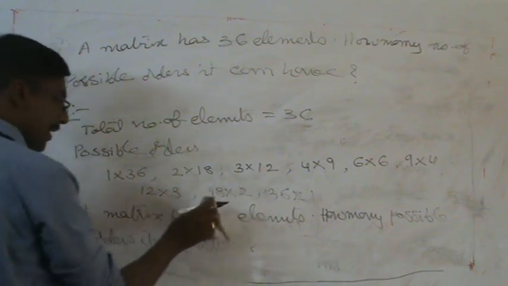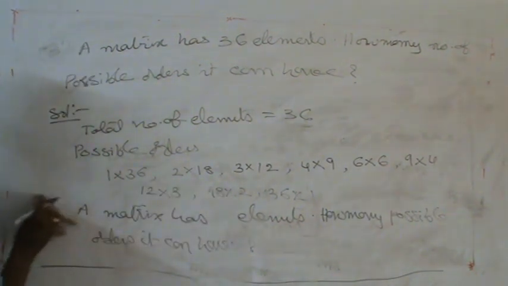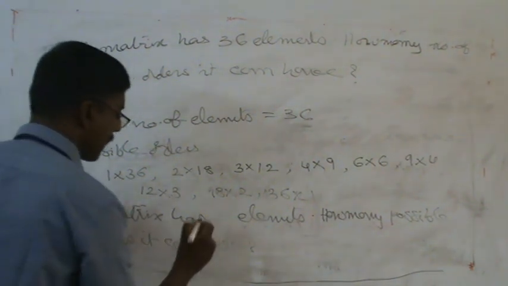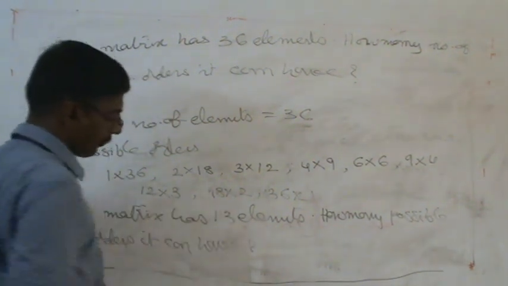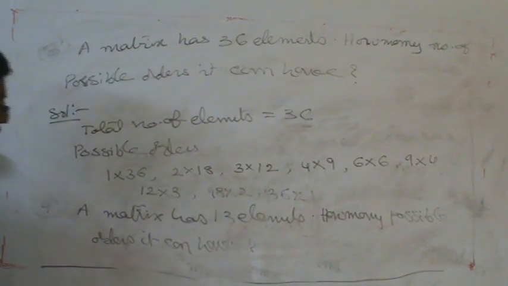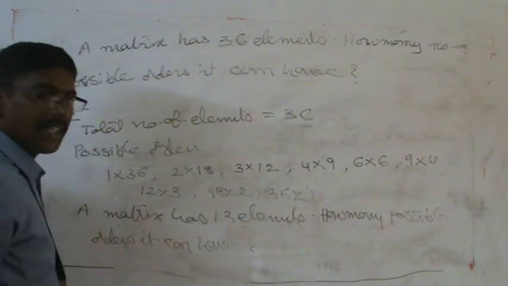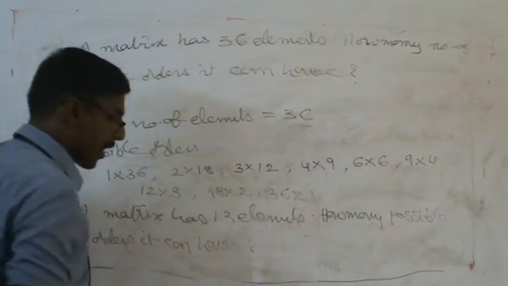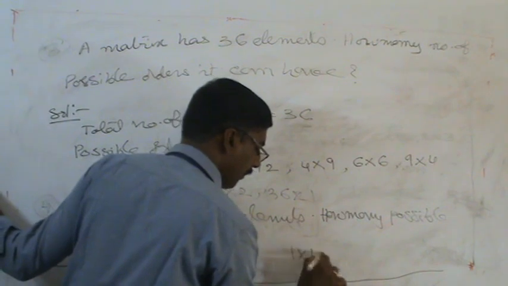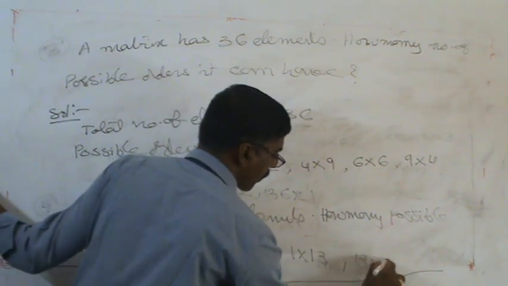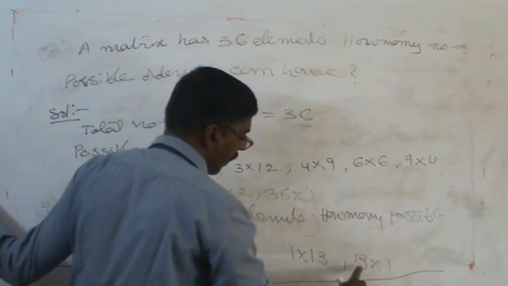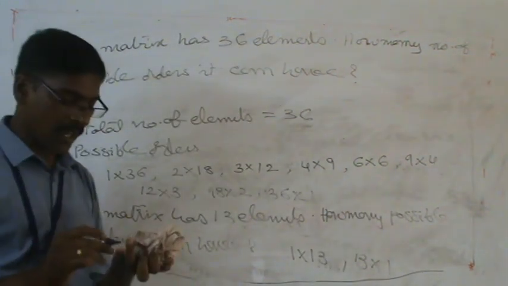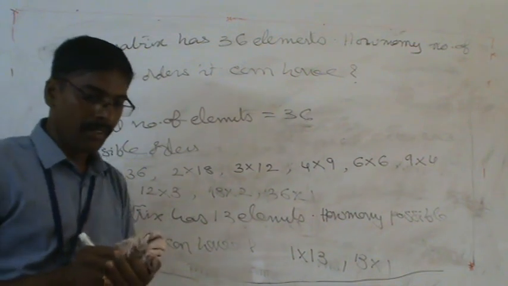For example, the next one, problem number 4. A matrix has 13 elements. How many possible orders can it have? 13 is a prime number, we know very clearly. The possible orders are 1 by 13 and 13 by 1, that is 1 row, 13 columns, and 13 rows, 1 column. These are very important for us. Questions like this are asked in our examination.